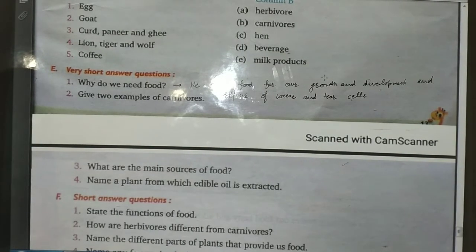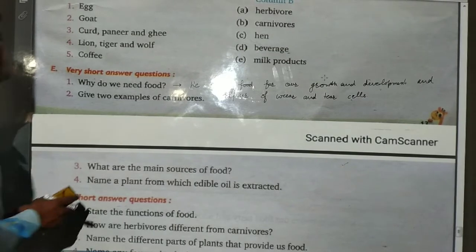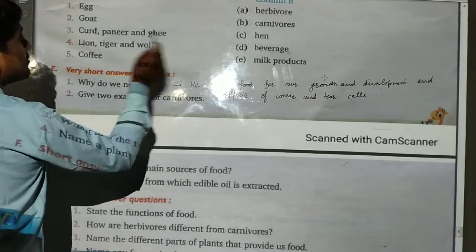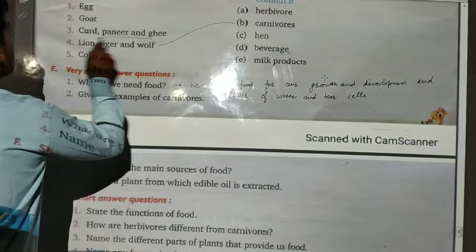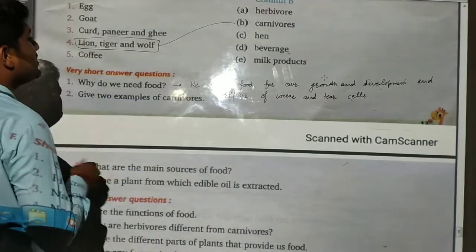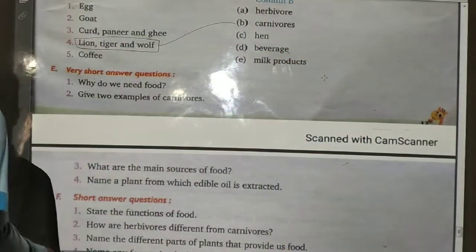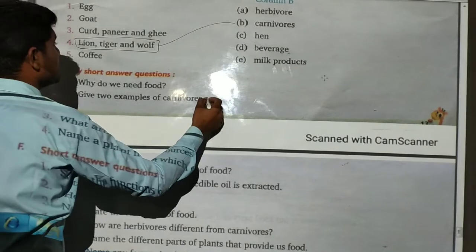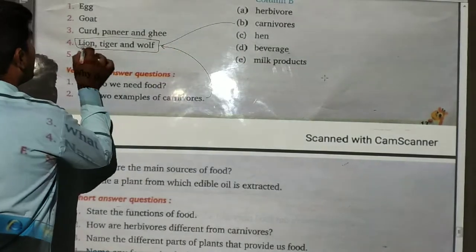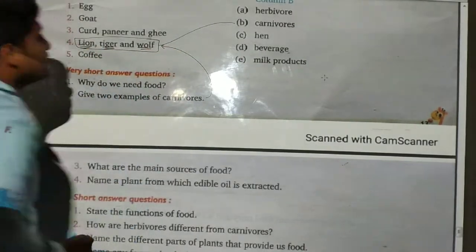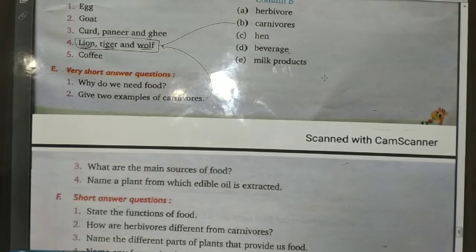Now second is, give two examples of carnivores. So we have to give two examples of carnivores. In the match the column, we saw that the lion, tiger and wolf are the carnivores. So what is the answer of second question? The examples of the carnivores are lion, tiger and wolf. So these are the examples of the carnivores.